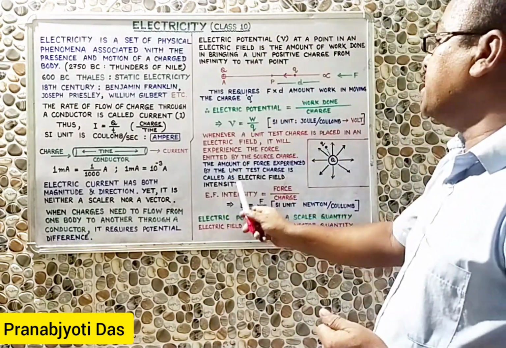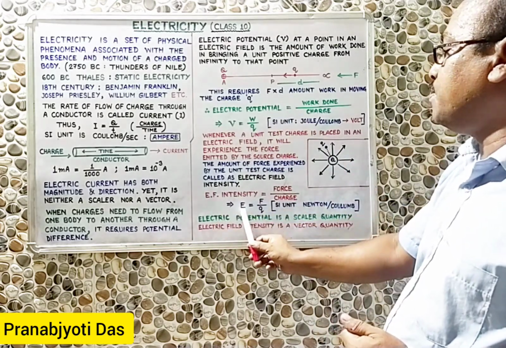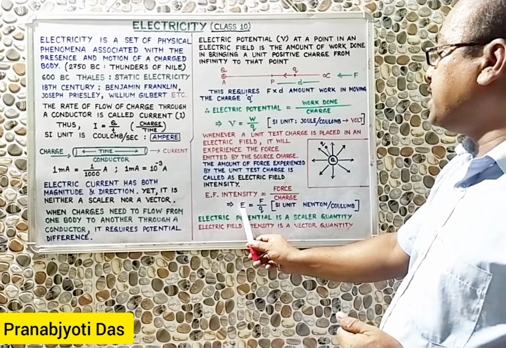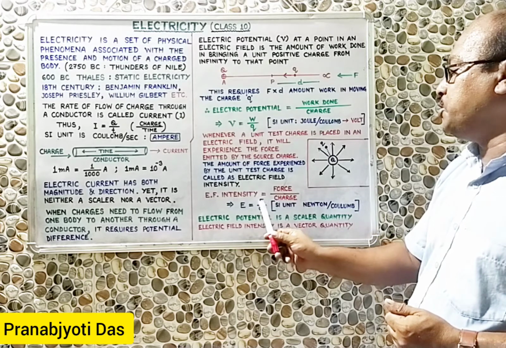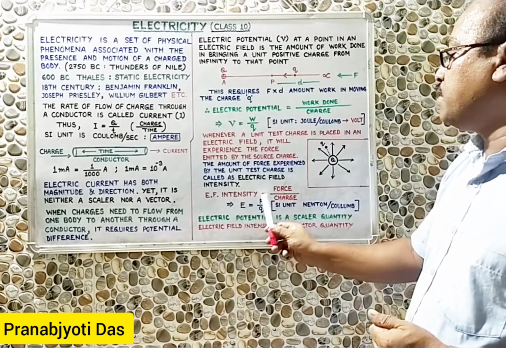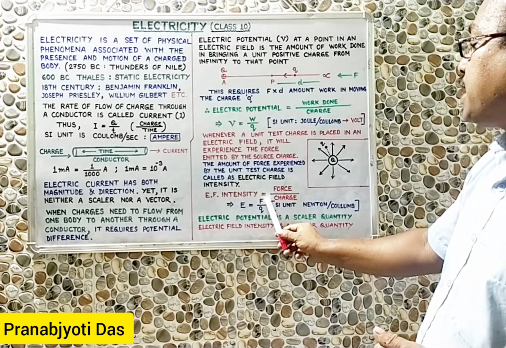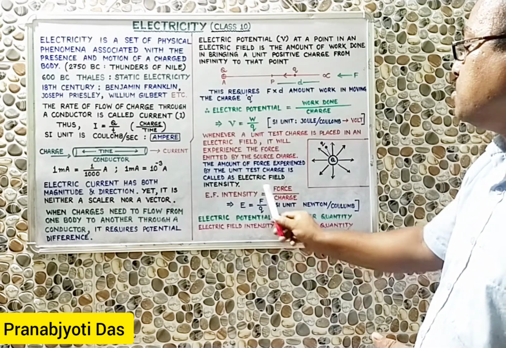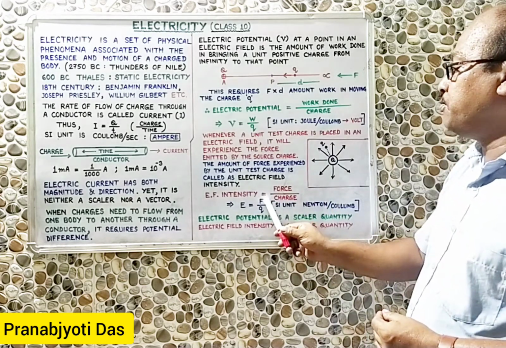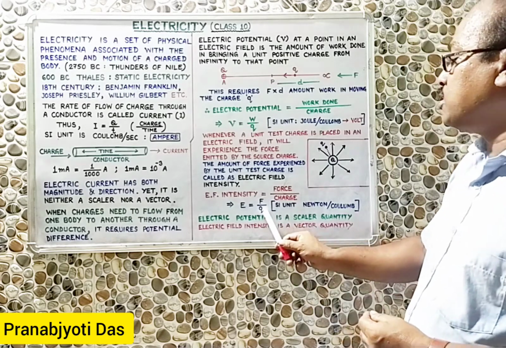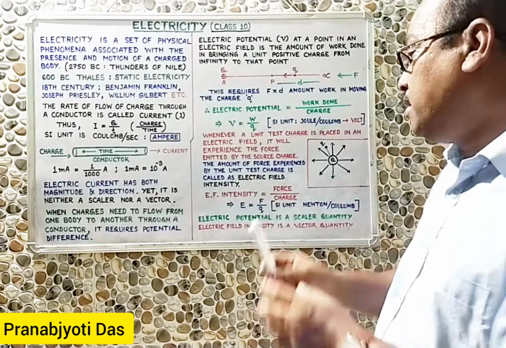Now, if we represent this mathematically, electric field intensity has the symbol capital E. So field intensity is force divided by charge. Therefore, E is equal to F by Q. E is equal to F by Q means electric field intensity E is the force experienced by a unit positive charge within an electric field, and its SI unit is Newton per Coulomb. SI unit of force is Newton and SI unit of charge is Coulomb. So intensity has the SI unit called Newton per Coulomb.